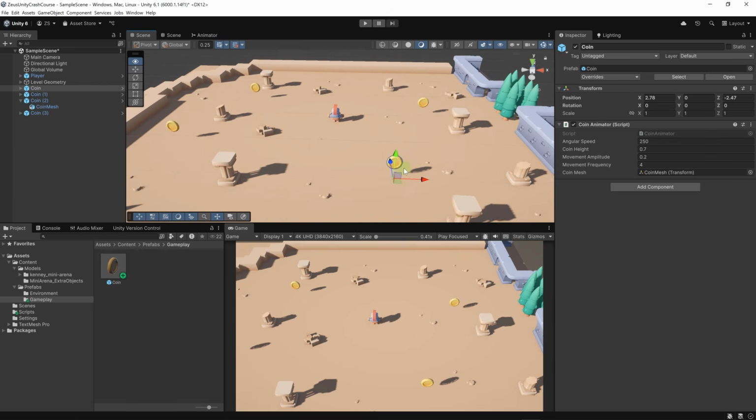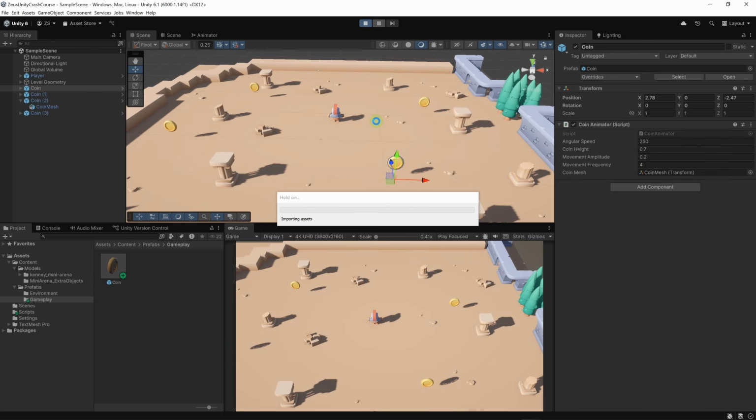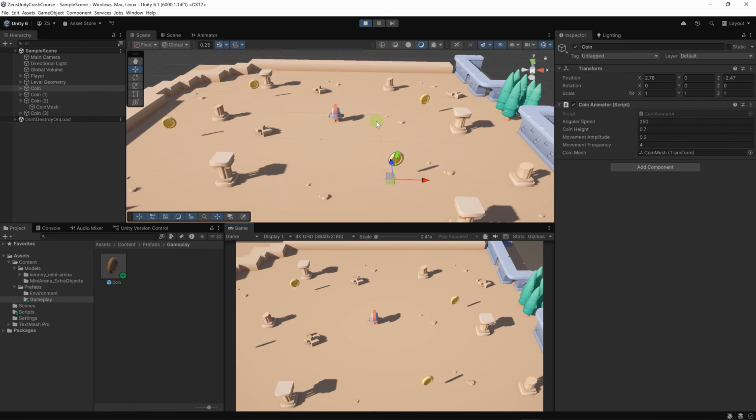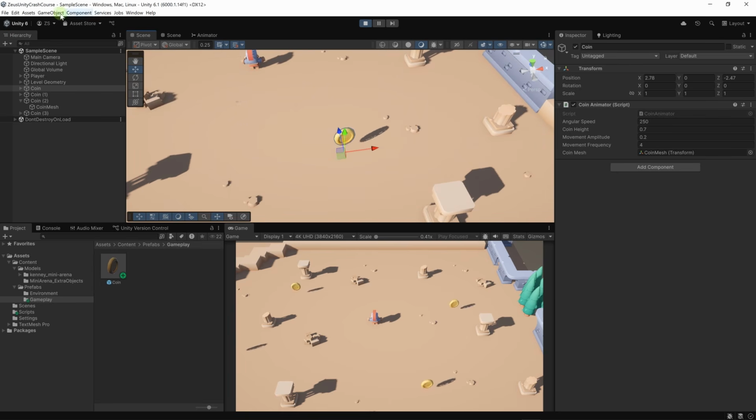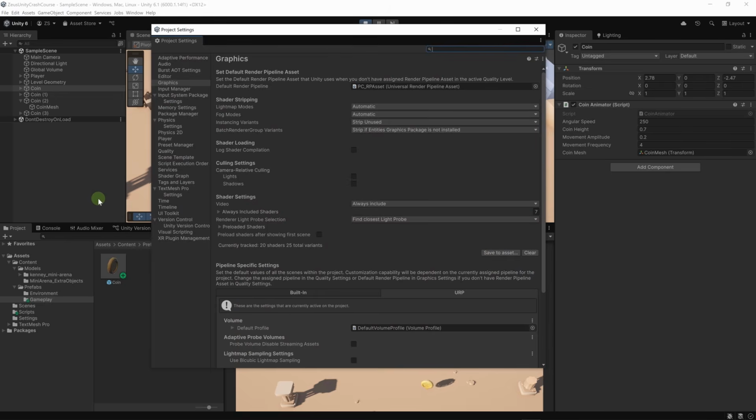Okay, we've applied the values. Let's run the game again. All right, this looks better. Let's fix a small problem here with the shadows. Let's go to the project settings. Then let's go to graphics, and I'm going to double click on default render pipeline.